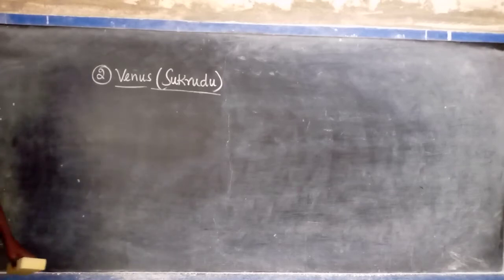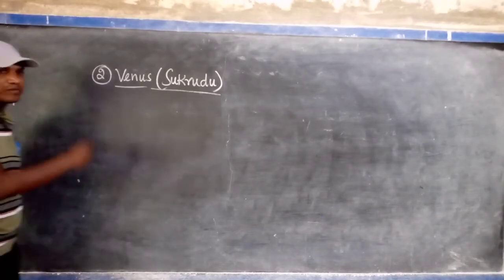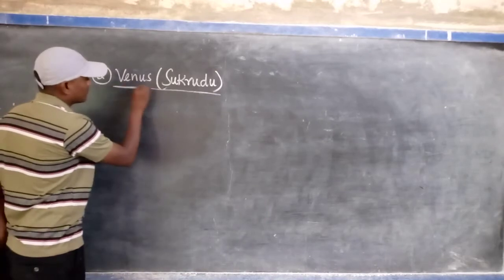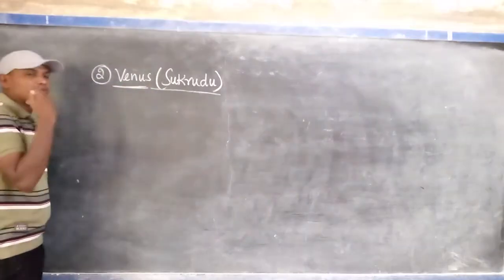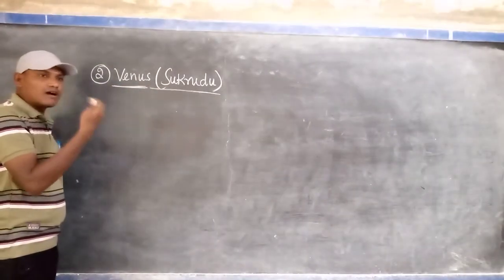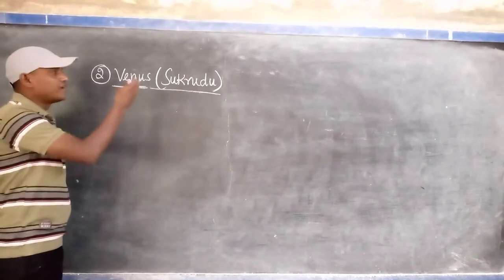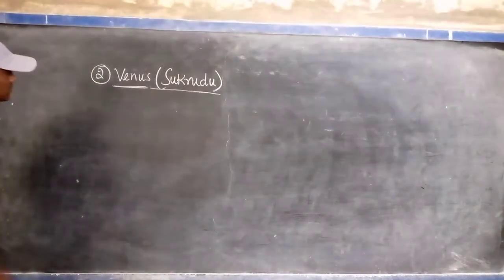Mercury, Venus, Jupiter, Saturn, generally most of the planets were named after gods or kings, mainly in the Greek countries. The ancient scientists suggested the names of gods and kings mainly for these planets.